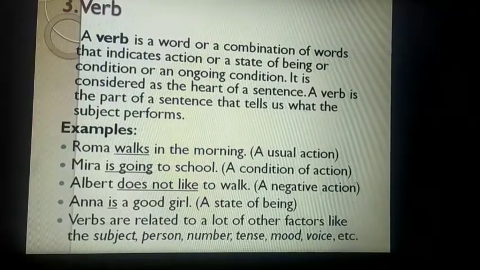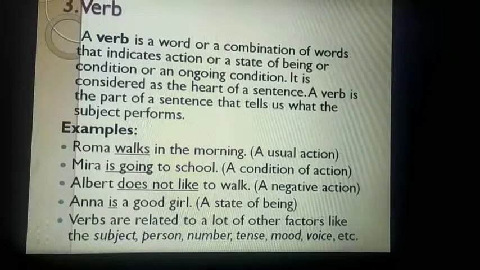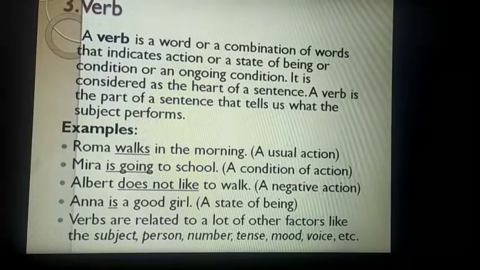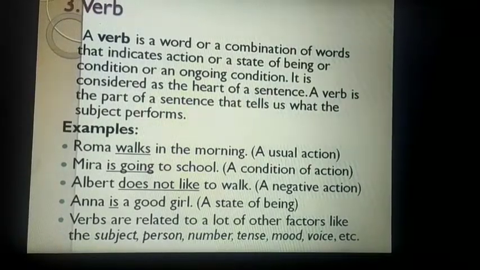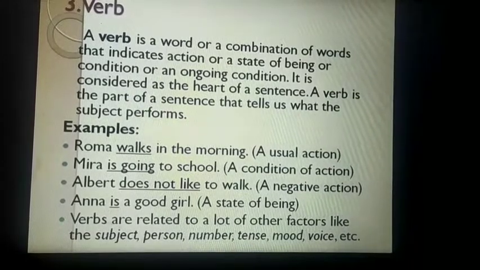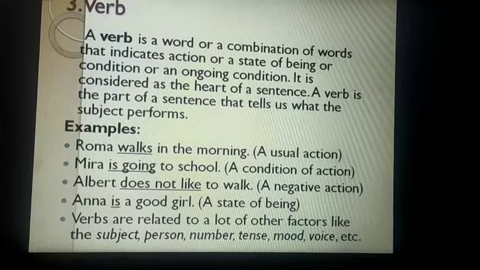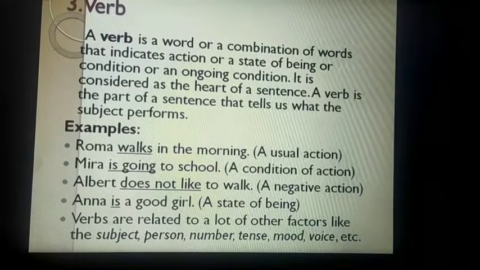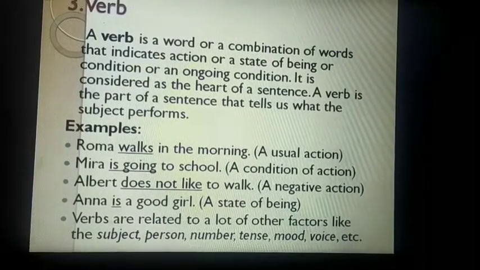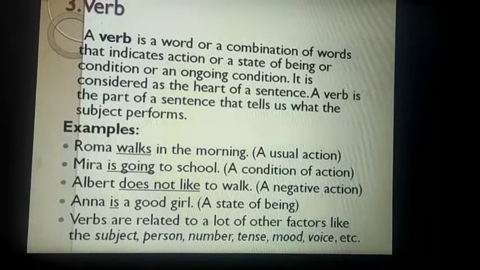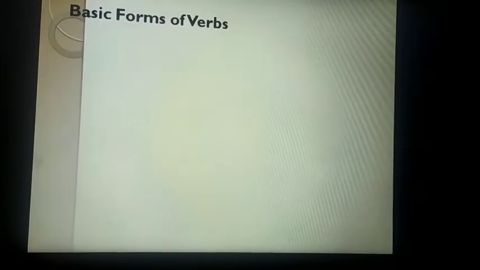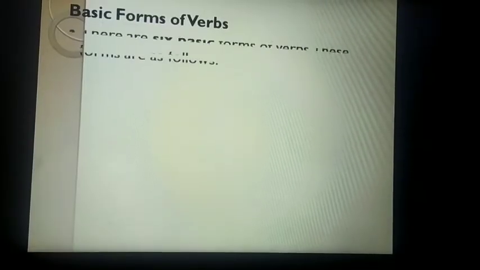And third is Albert does not like to walk, it's a negative action. Anna is a good girl, it's a state. It's her quality. Verbs are related to a lot of other factors like the subject, person, number, tenses, mood, voices, and etc. Now let's see basic forms of the verbs.